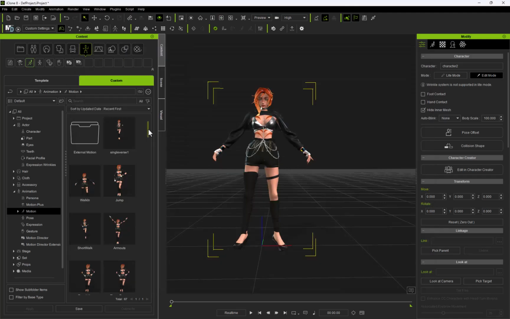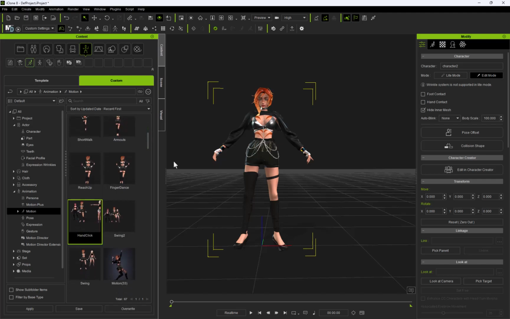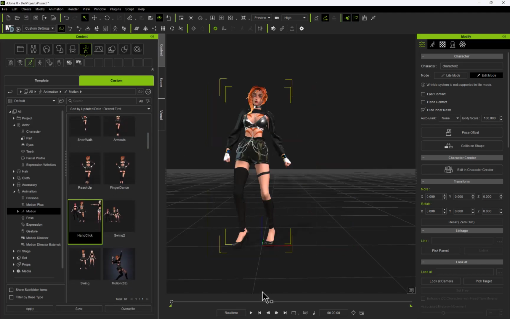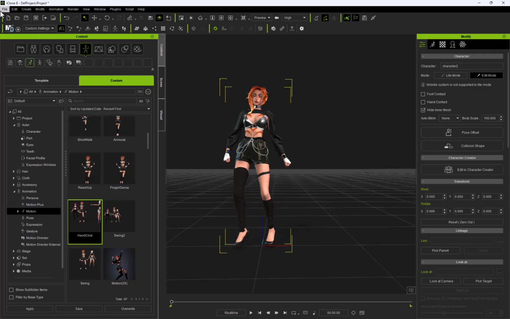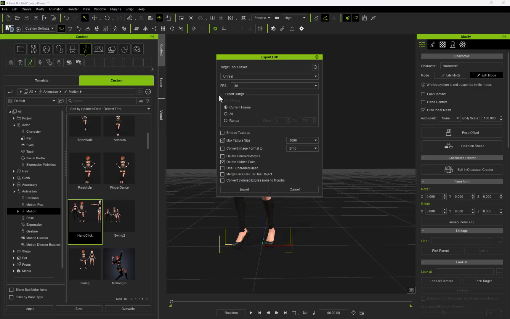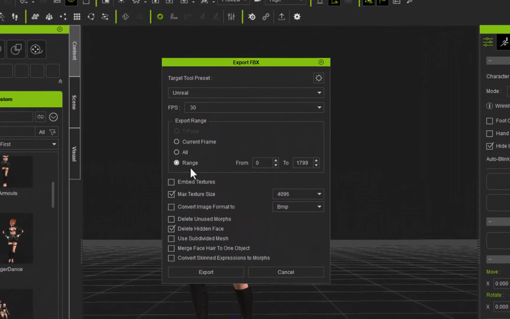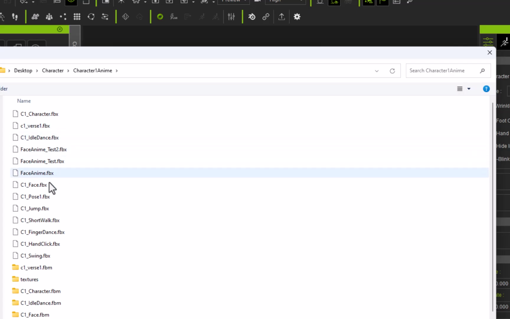it. What you want to do now is go back and just add in your animation to your character that you want to export. So I'm going to be exporting all of these separately. So I'm going to go to File and Export once again, Export FBX, and just ensure that your range is the range of your animation here, and then click on Export and export that out as the animation here.